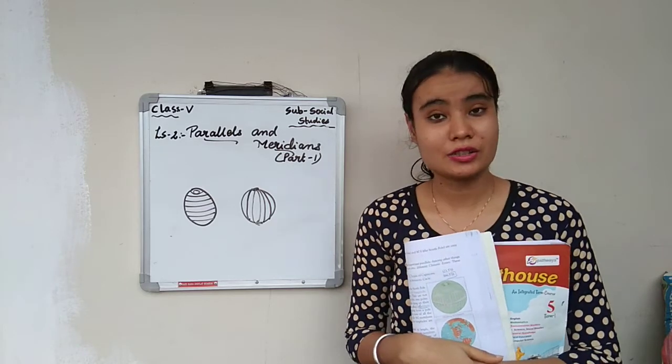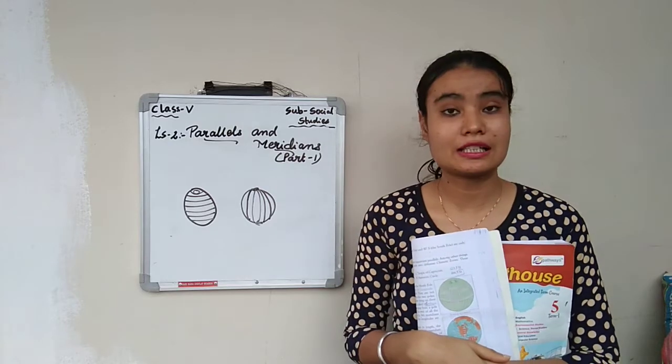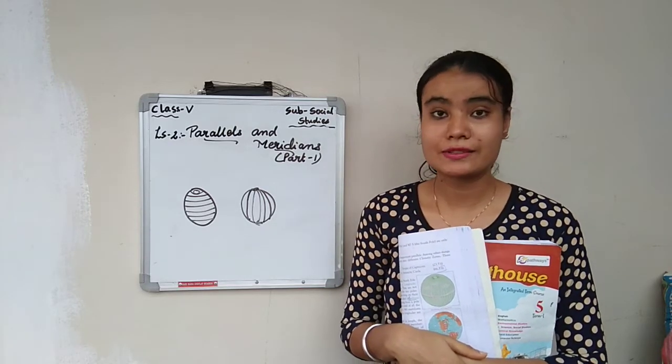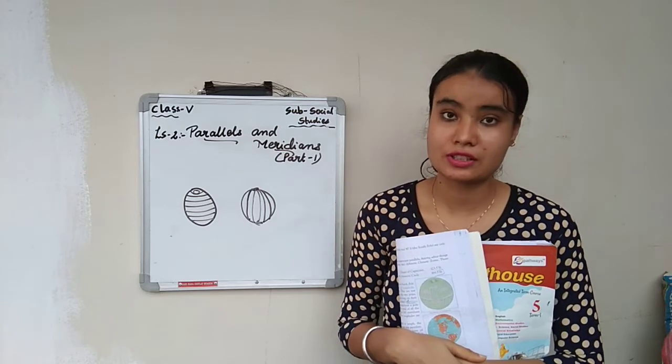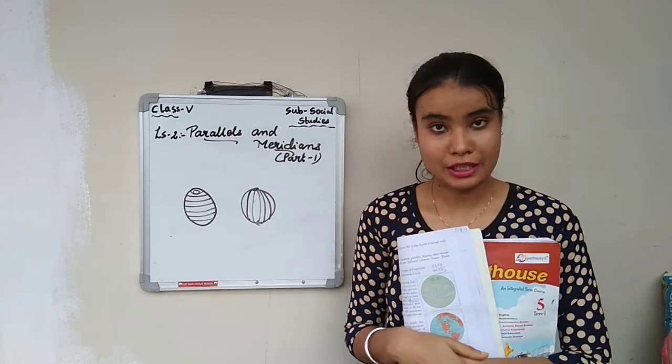So yes children, as you all know, we have completed lesson number 1 of social studies for class 5. So I hope you have understood the lesson, as well as completed the written work which we have given in the form of pictures, okay? And you have written in the classwork as well as completed the reader part also.